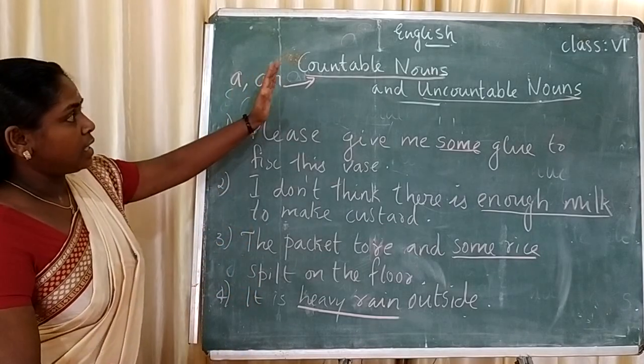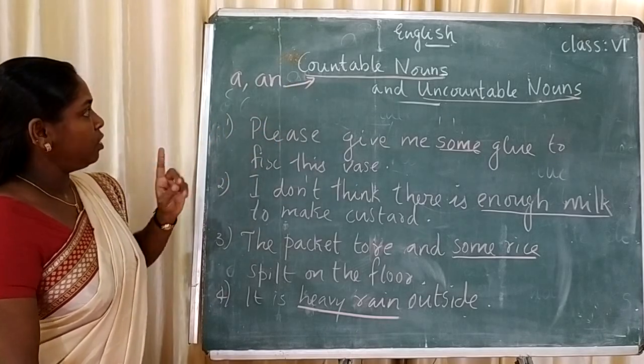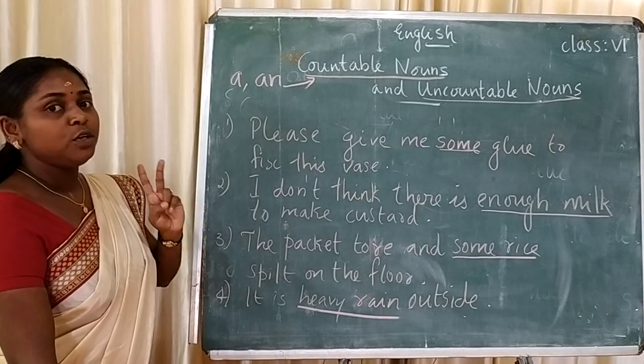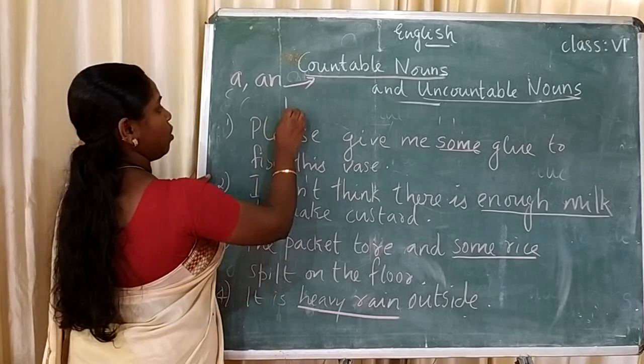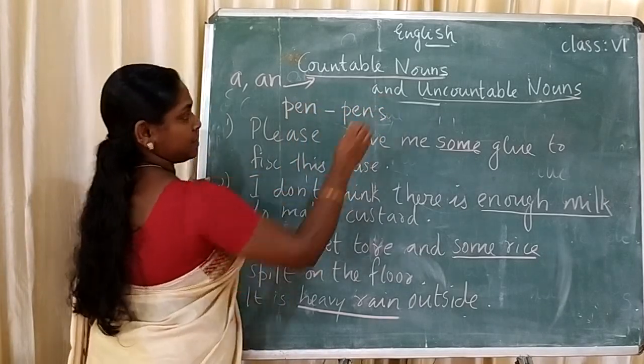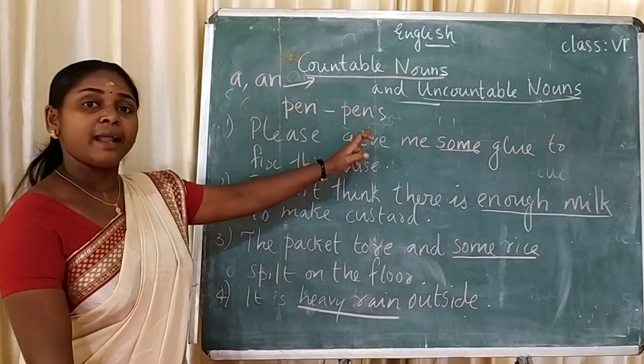Countable nouns have two forms. For example, we already discussed pen and pens. They have two forms, singular and plural.